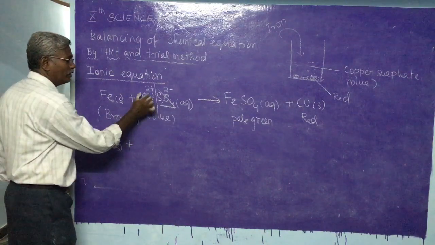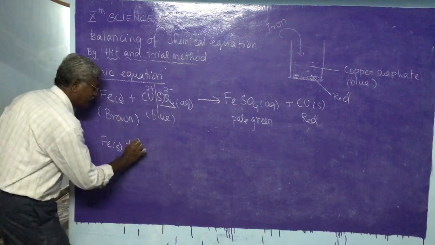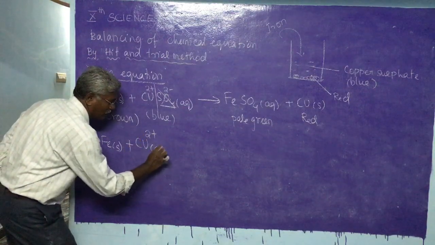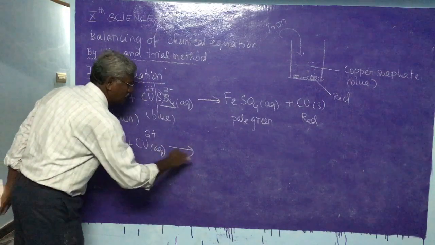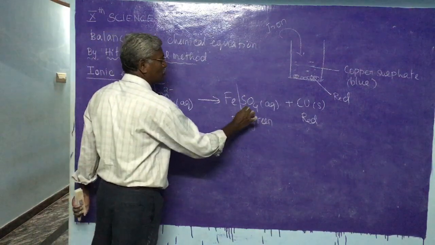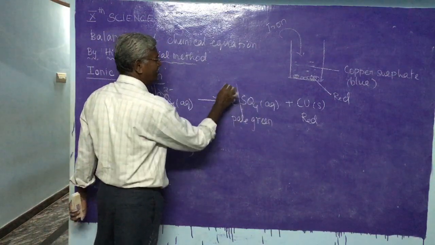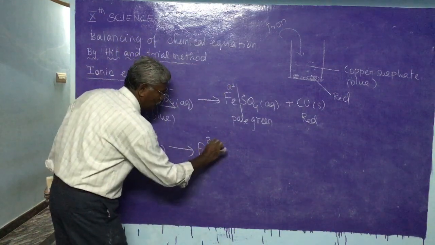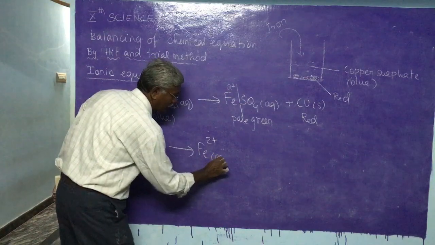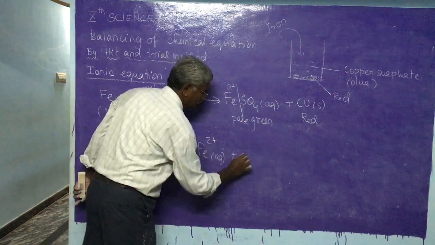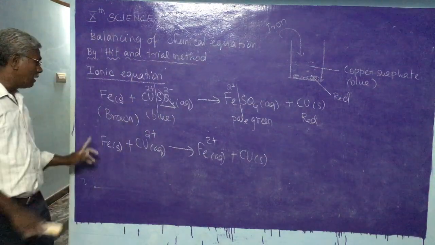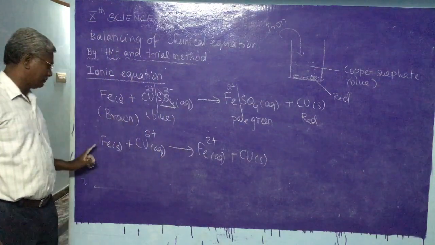So Cu having 2 plus charge, we write Cu2+ aqueous. Similarly, we need not write SO4, and Fe having a charge 2 plus, Fe2+ aqueous plus Cu solid. Exactly, these are the components involved in this reaction.